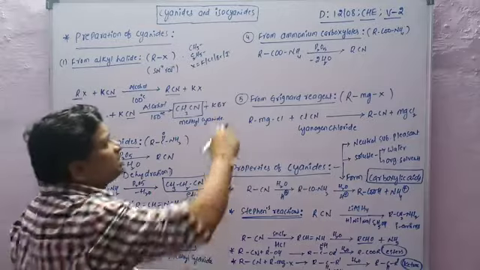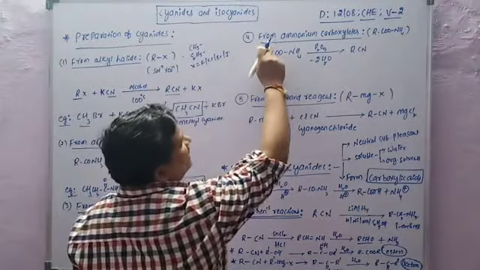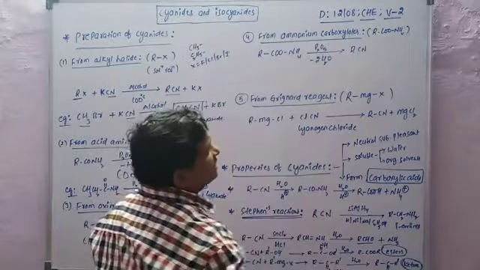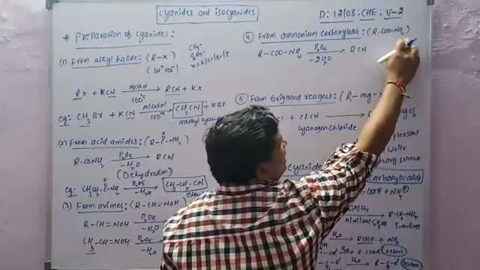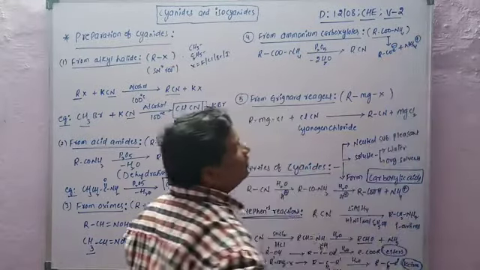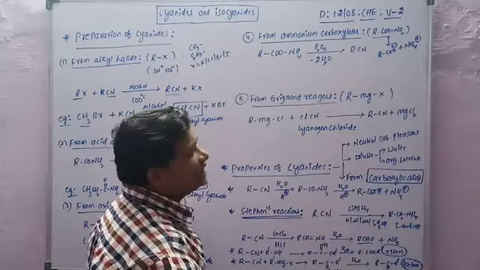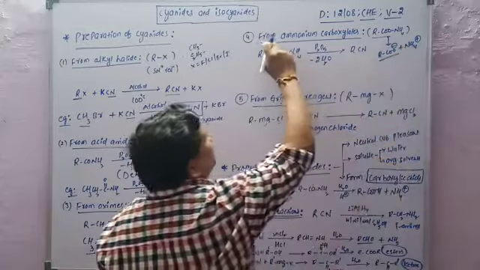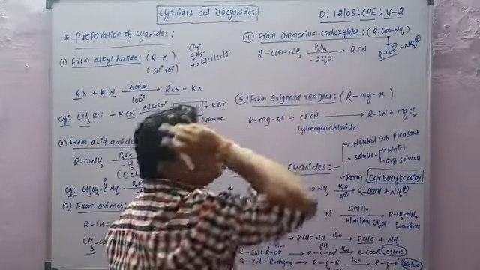Now the fourth preparation method is preparation of cyanides from ammonium carboxylates. What are ammonium carboxylates? NH4 is the ammonium, and CH3COO minus is the carboxylate ion. Actually, it is ionized into RCOO minus plus NH4 plus. So RCOO minus is the carboxylate ion and NH4 plus is the ammonium. So this is the preparation of cyanides from ammonium carboxylates.